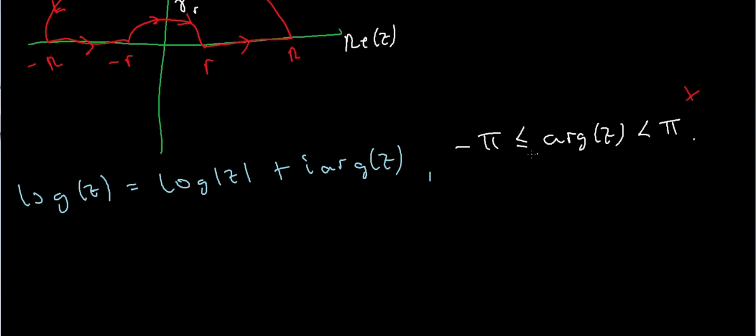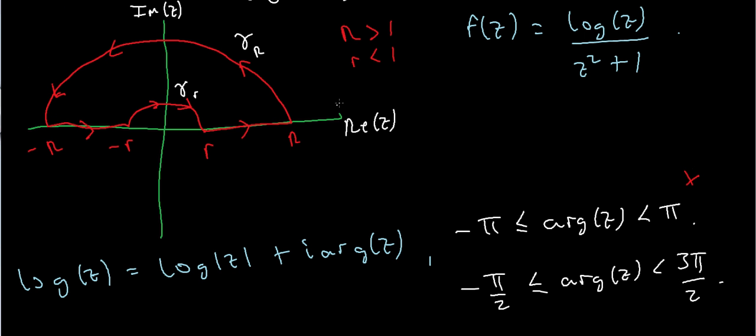So what I'm going to do instead is restrict the argument of z to another inequality. So I'll say instead that minus pi over 2 is less than or equal to the argument of z, which is less than 3 pi over 2. So now where is my branch cut? Well, it starts at minus pi over 2. So where is minus pi over 2? Minus pi over 2, that's the argument, is along here. Then I go all the way around and end up at 3 pi over 2. So my branch cut is actually going to be along the negative imaginary axis. But that's not a problem, because my contour does not actually touch the negative imaginary axis. So even if there is a discontinuity here, it doesn't really matter.